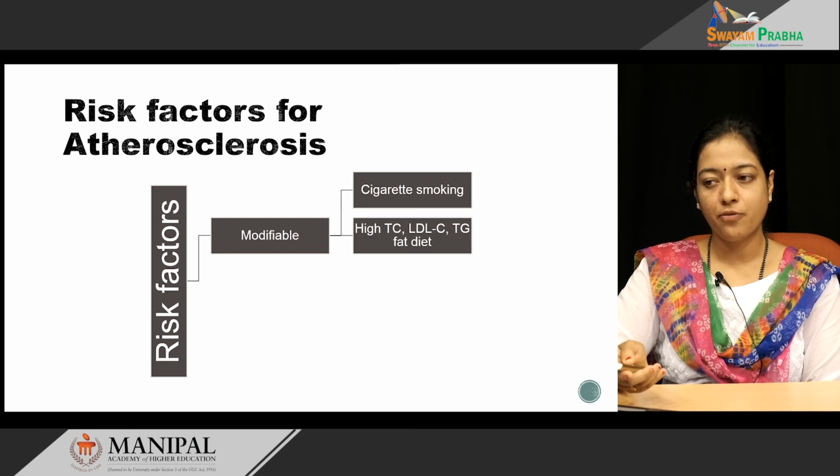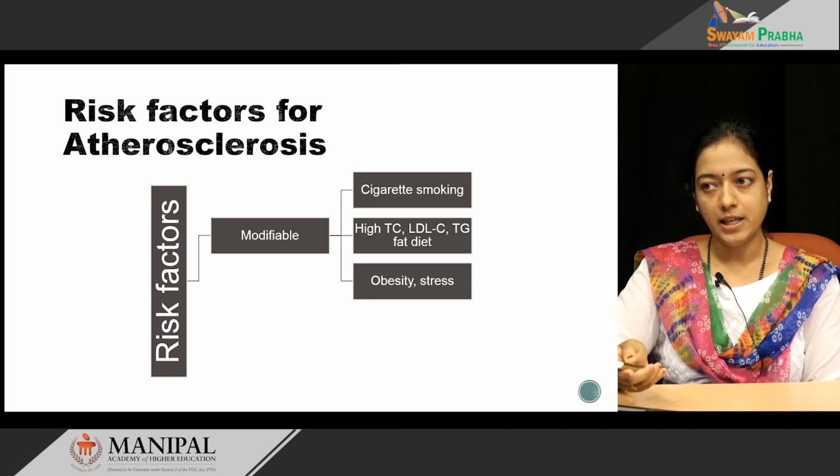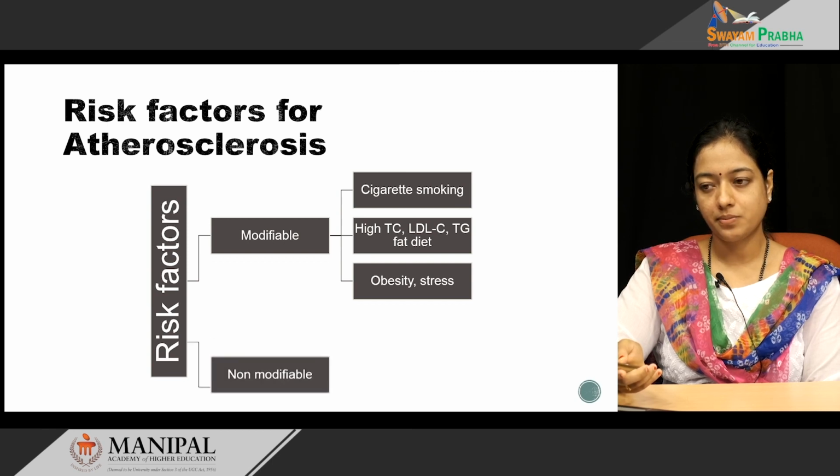Other modifiable risk factors are high total cholesterol, high levels of LDL cholesterol, high triglycerides and high fat diet. Also, obesity, stress, diabetes mellitus and hypertension are modifiable risk factors. If intervention is taken in such conditions, the risk of developing atherosclerosis can be minimized.